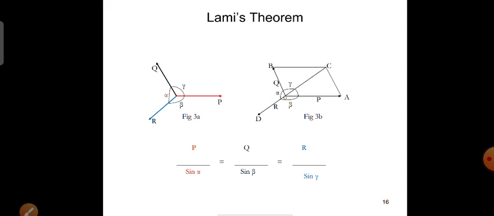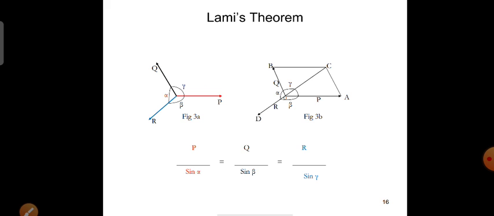From this figure, here three forces P, Q, R, these three forces are in equilibrium. Here we are assuming that the angle between P and Q is gamma. The angle between Q and R is alpha, and between R and P is beta, and between P and Q is gamma. So alpha, beta, gamma are the respective angles between the various forces. According to Lami's theorem, each force is proportional to the sine of angle between the other two forces.